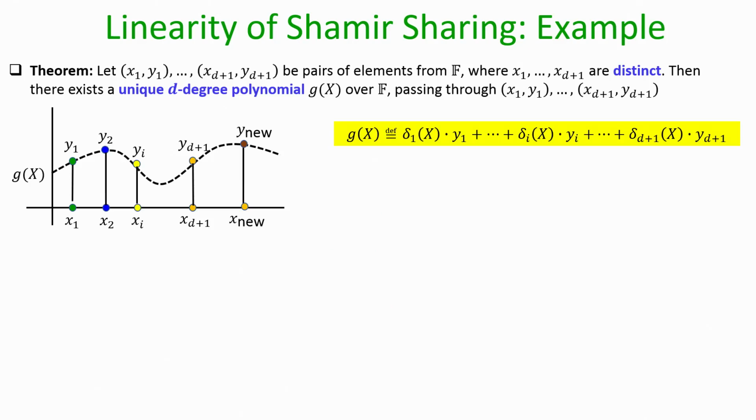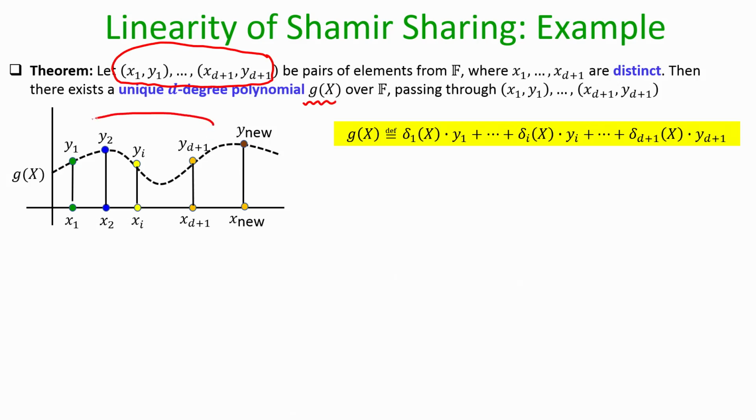Okay. So, let us see an example where this will be useful, and we will require this specific example later. Here the setting is as follows: you are given d plus 1 distinct points in the 2 dimensional plane over the field. Then we know that there exists a unique degree d polynomial g of x passing through those d plus 1 distinct points.